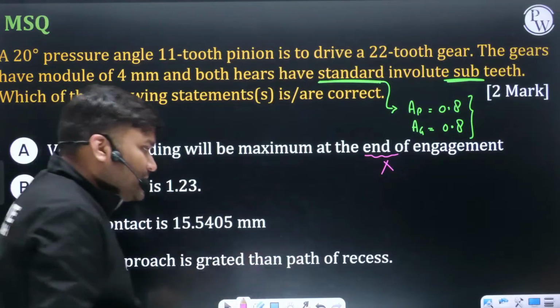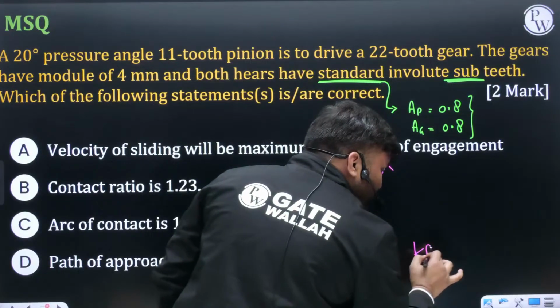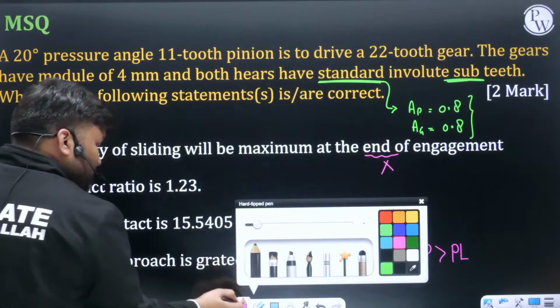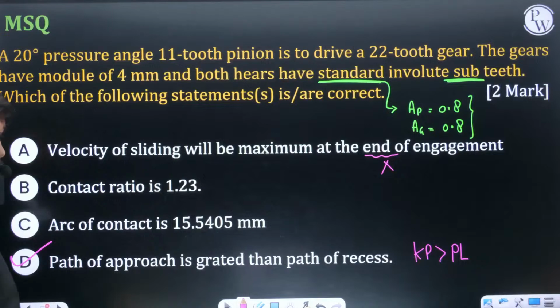Option D, they are saying path of approach is greater than path of recess. Is it correct? KP का value, they are saying KP का value is more than PL. Is it true or not? Yes, sir, this is true. This is absolutely true. Option D is correct.